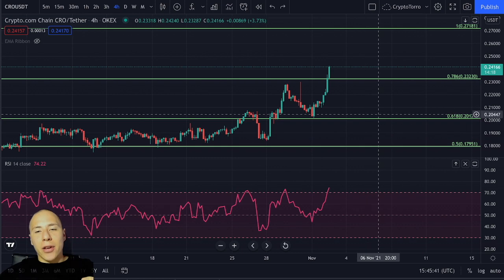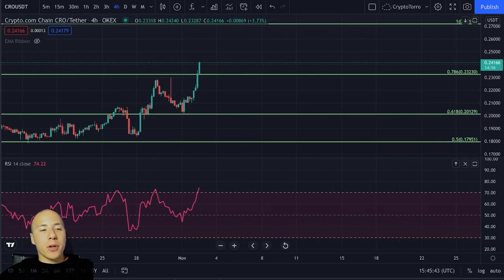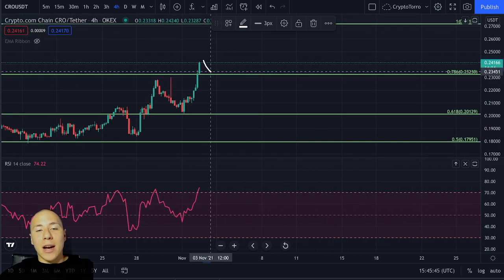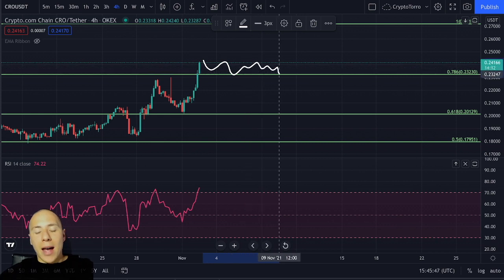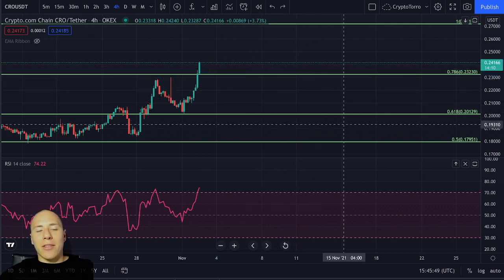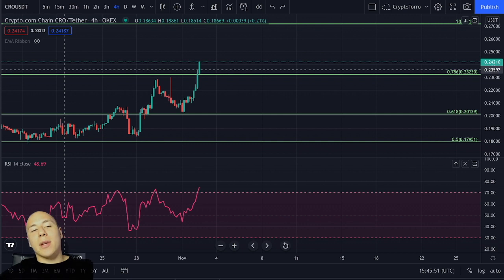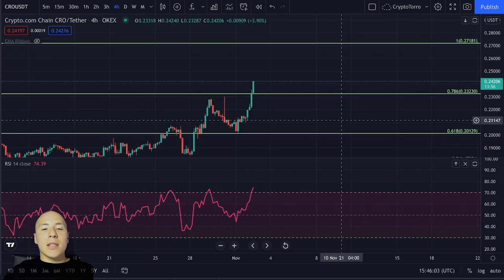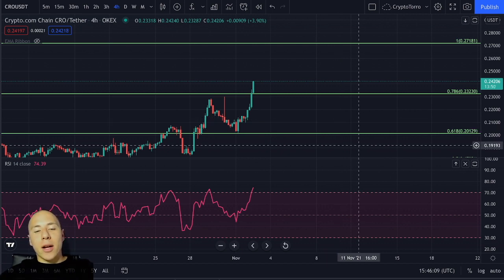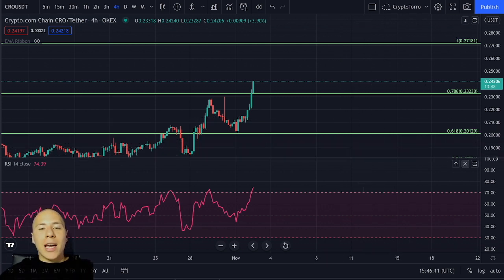And when this occurs, I think the most important part is to stay on top of this area where we are currently above at the 0.786 Fibonacci at approximately $0.23, because this level is a level that we have only been able to stay on top of for 3 days in the past. And if we are breaking that record, we could see a stronghold getting created and as well a major leg towards the upside afterwards, creating a new crypto.com all-time high.